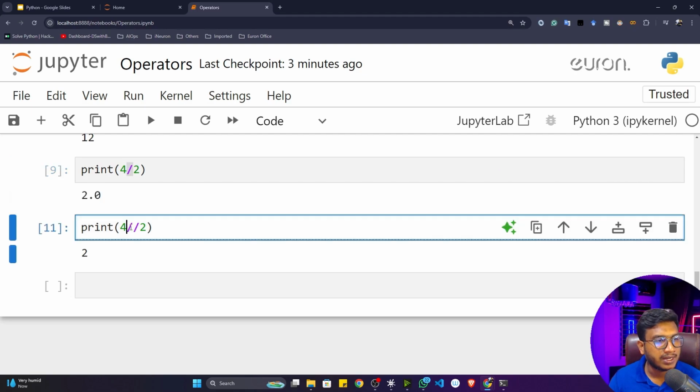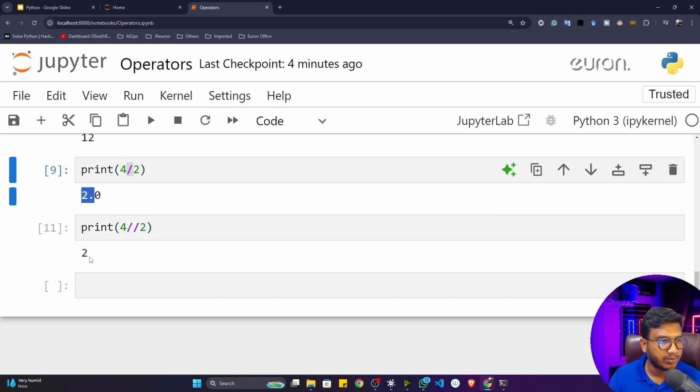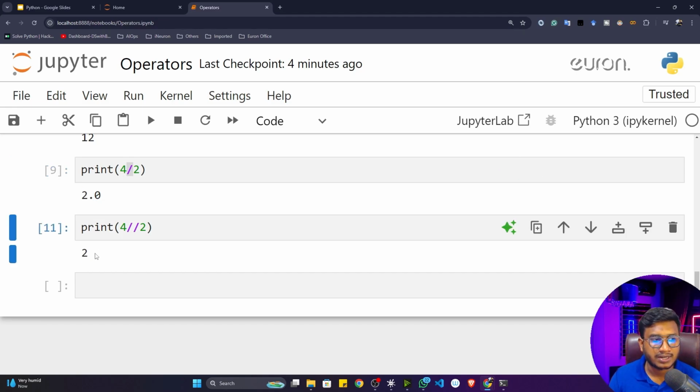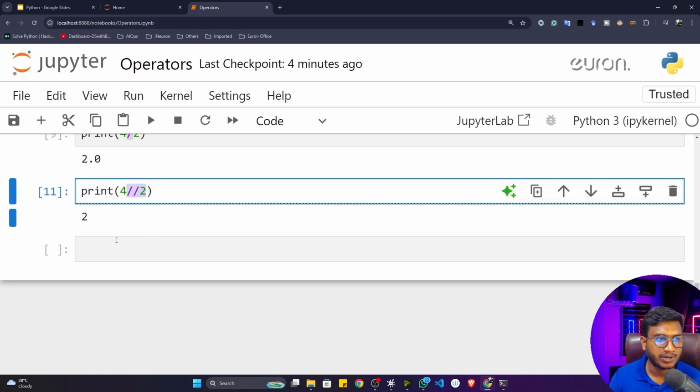But whenever I'm using integer division operator, it will only give the integer number. That means the remainder it won't give me. It will only give the actual number, which is nothing but 2. It is converting everything to an integer representation. So this is called integer division operator.